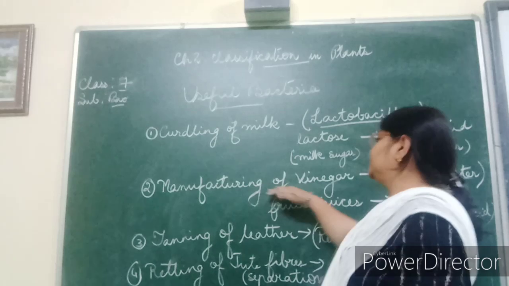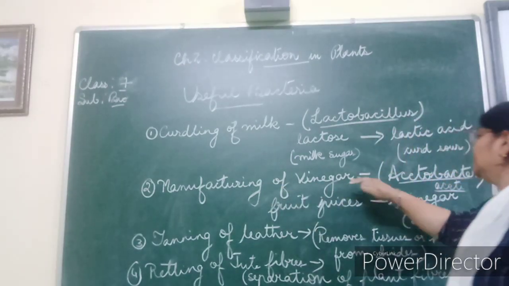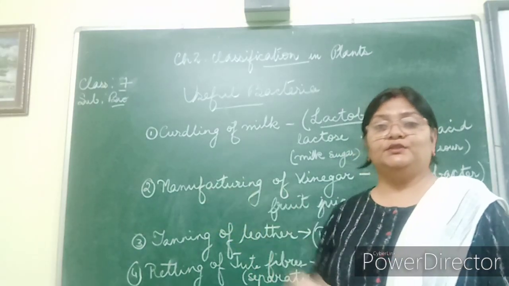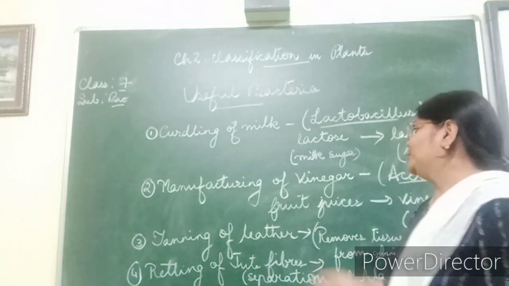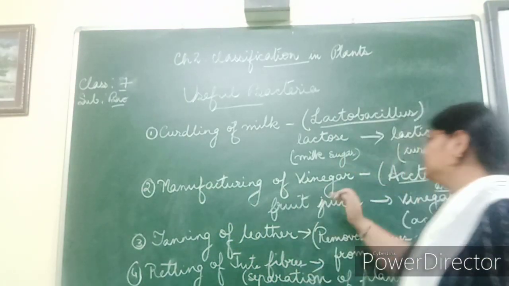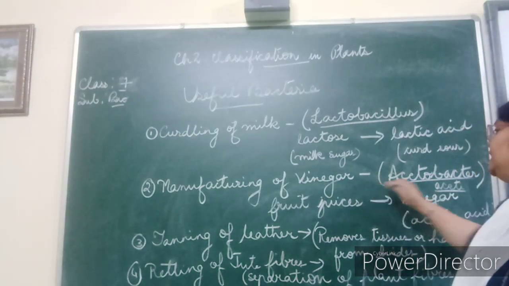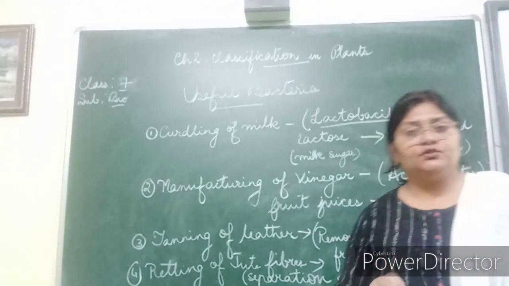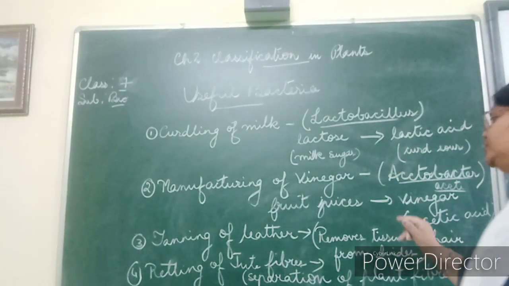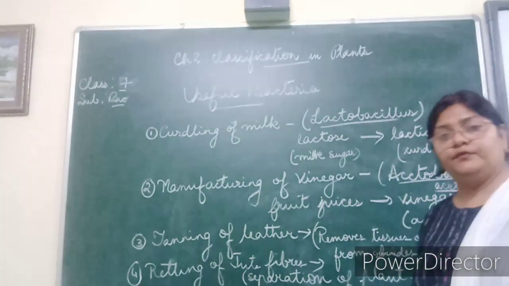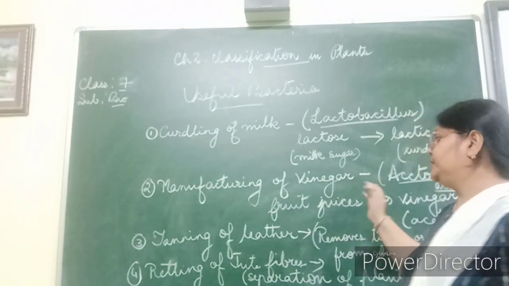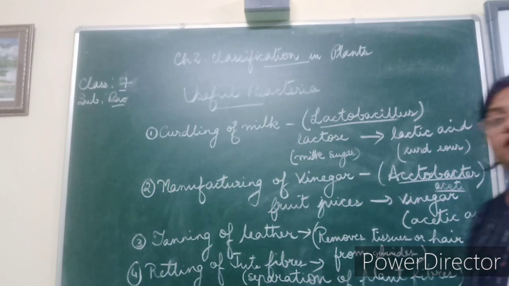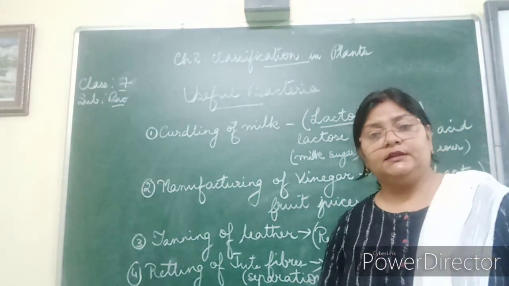Next, manufacturing of vinegar. Vinegar we use in recipes, like chili chicken and Manchurian. So what is vinegar? Vinegar is produced with the help of the bacteria Acetobacter aceti. Acetobacter aceti helps in the production of vinegar from fruit juices. The bacteria acts on the fruit juice and forms vinegar, which is actually nothing but acetic acid.